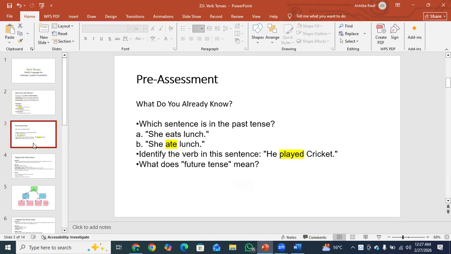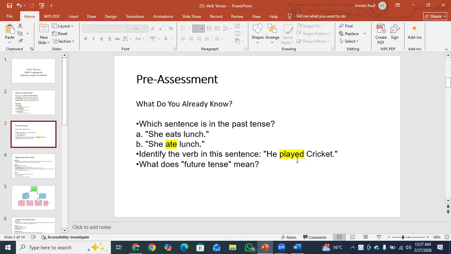Okay, which sentence is in the past tense? She eats lunch. She ate lunch. Yes, this one is the past tense because it shows that something happened in the past, okay? Identify the verb in this sentence. He played cricket. As I have told you, a verb is basically some action or some kind of work. So in this sentence, played is a verb.